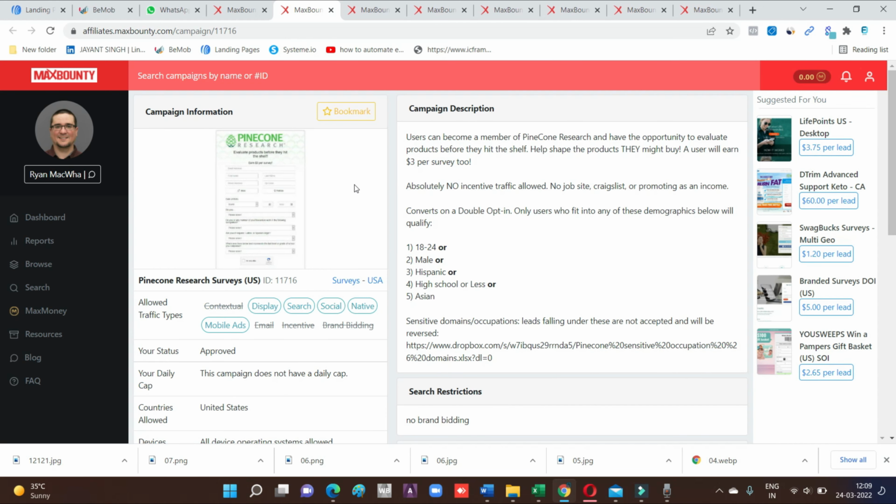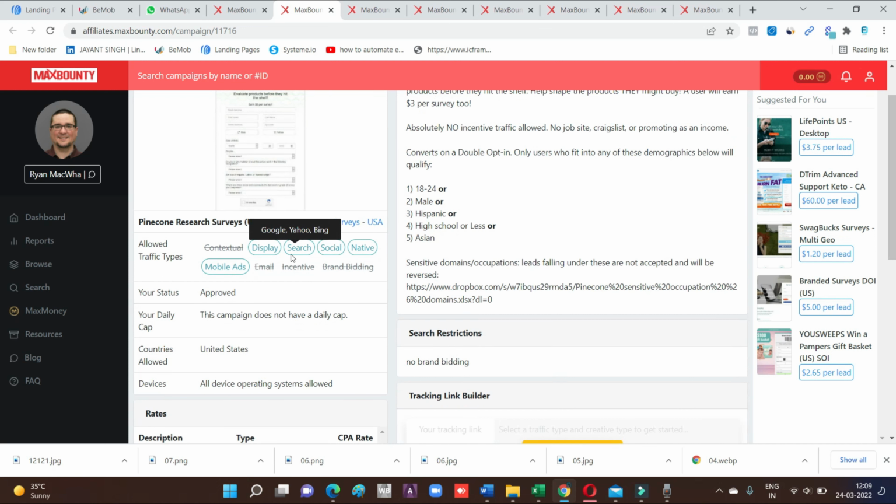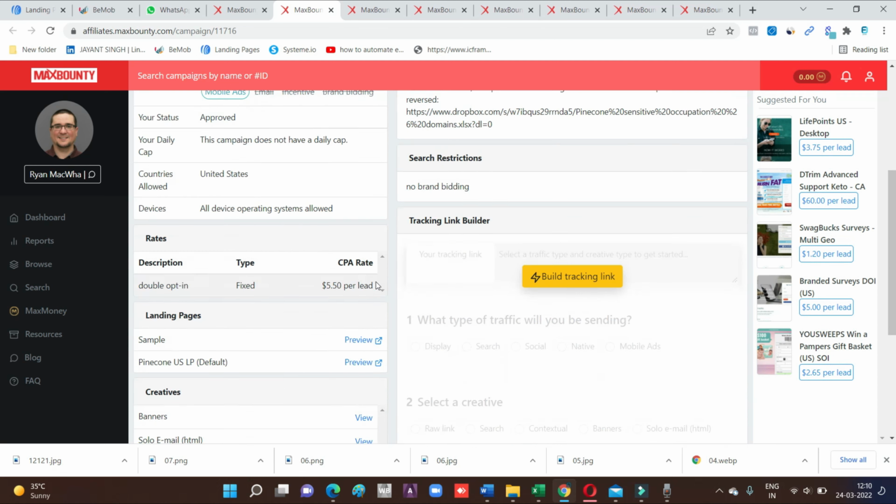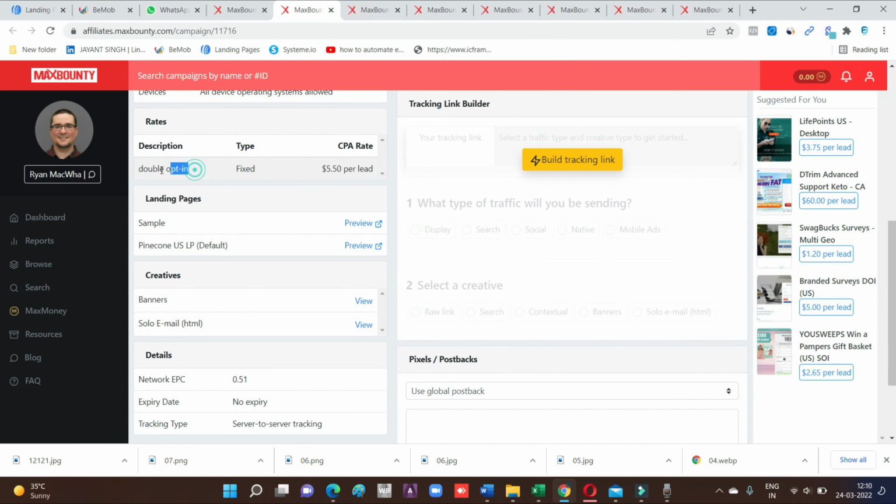Another criterion is what conditions they are putting on the offer. So check them out one by one. The first one is Pinecone Research Survey, allowed in the United States, approved. And what are the conditions? You can only promote to these criteria: 18 to 25, male, Hispanic, high school, or Asians. Only if you're meeting these criteria are you allowed to promote this offer. So I don't think so. And again, this is a double opt-in offer, so I will not recommend promoting this offer right now.